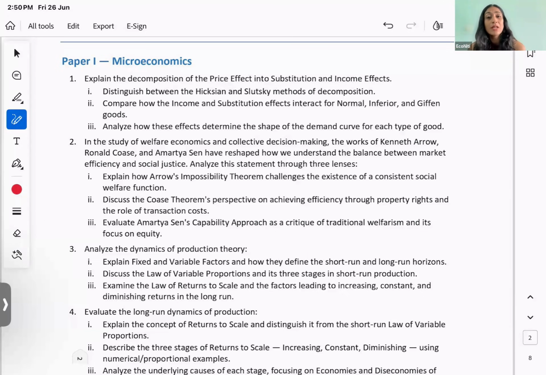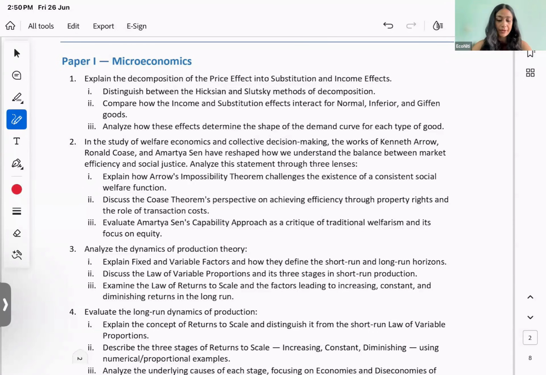And your job is to first of all identify that thread, and then be able to express it in good words: this is my identification, this is my understanding of this whole topic, which goes beyond just the question that has been asked. All right, so let us try and think along those lines while we are looking at the questions.